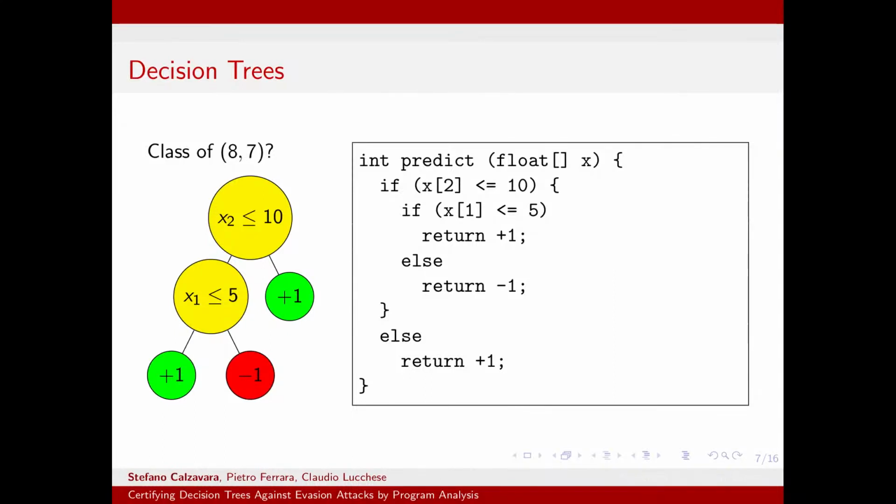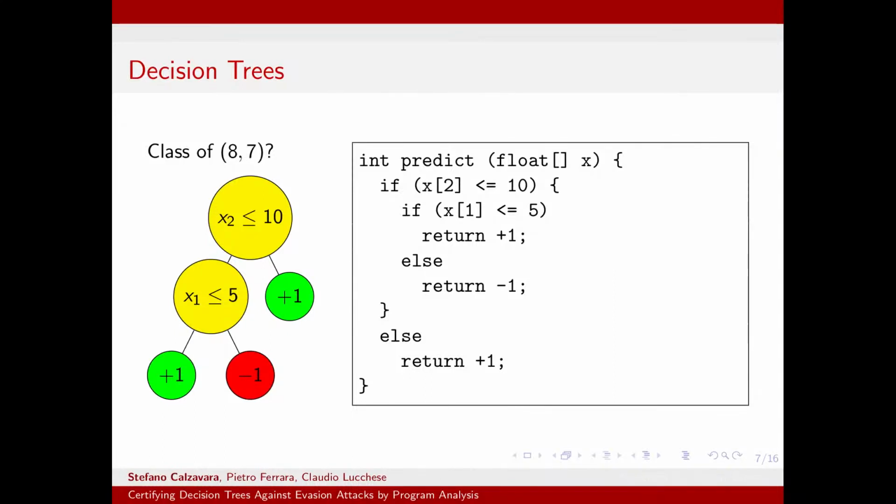What we do here is that we first check whether the second feature of the instance is less or equal than 10. If this is the case, we go in the left subtree. If it is not the case, we go in the right subtree. Note that the right subtree is a leaf which assigns the class +1 to the instance.